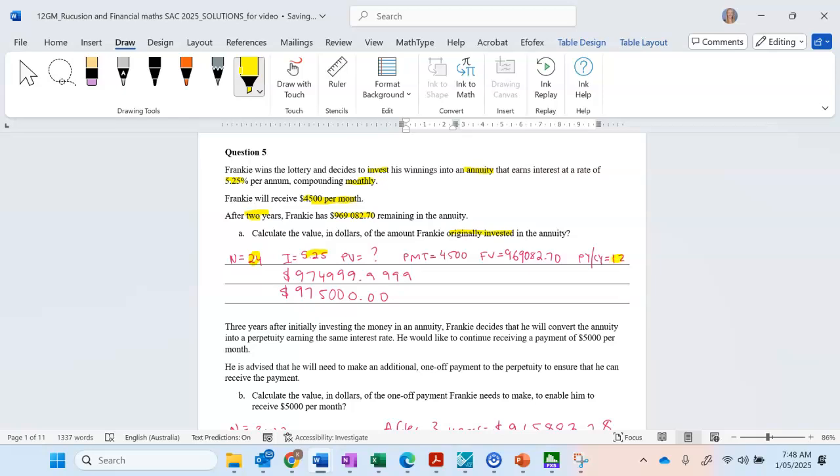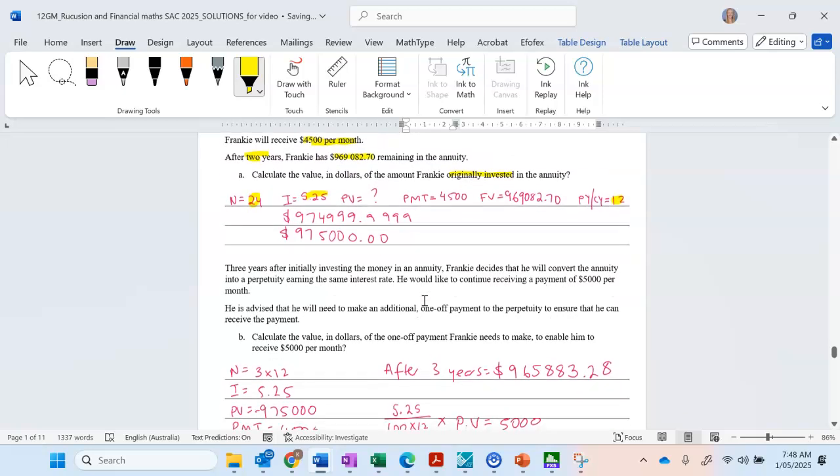All right, and then just plug that into your calculator and we get that number. So just making sure you also round. So we do get this number here, and then it rounds to 975,000. Wouldn't that be nice to win in the lottery?